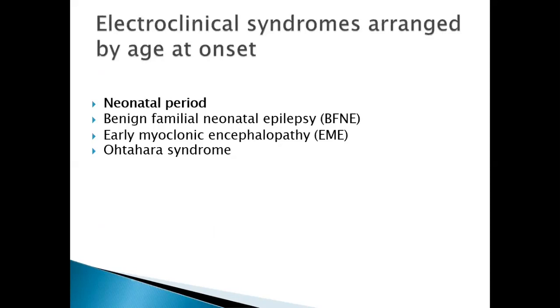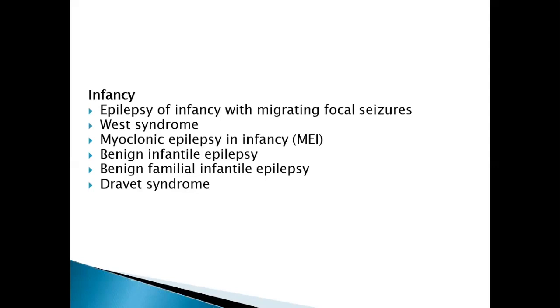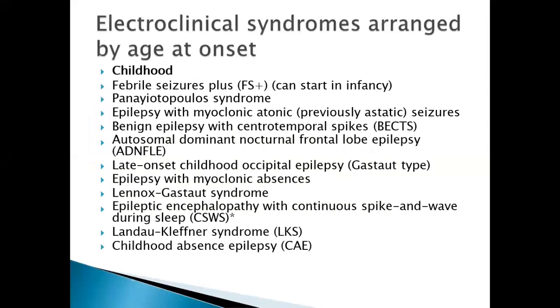First is the neonatal period. We have three important syndromes: benign familial neonatal epilepsy, early myoclonic epilepsy, and Ohtahara syndrome. Next is infancy, where we deal with West syndrome and Dravet syndrome mostly. Again, benign infantile epilepsy, benign familial infantile epilepsy, and epilepsy in infancy with migrating focal seizures. And in childhood, various types of seizures. Don't worry about the various types of syndromes. We'll deal with the most important ones today.